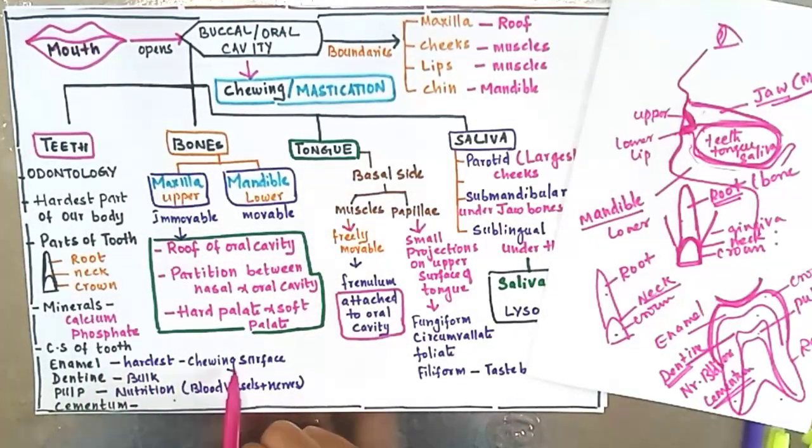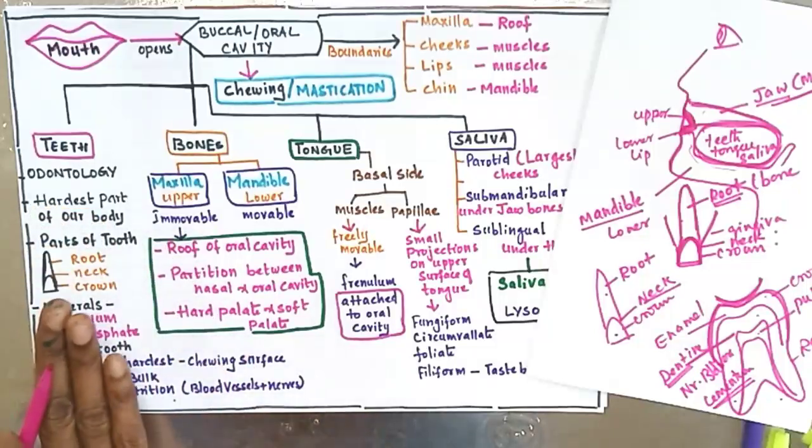Enamel is the hardest part, that is, it is the chewing surface of the teeth. Dentin forms the bulk of the teeth. Pulp gives nutrition to the teeth, because it contains blood vessels and nerves, and cementum forms the root portion of the teeth.